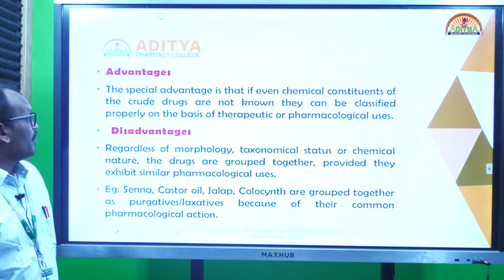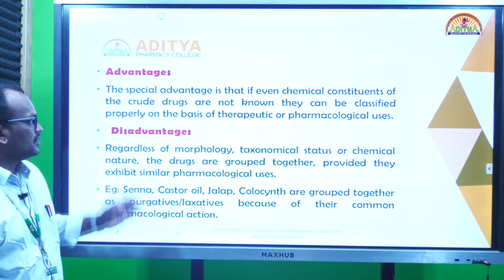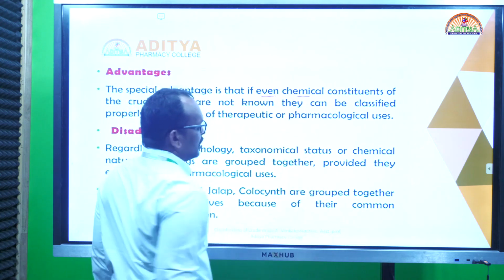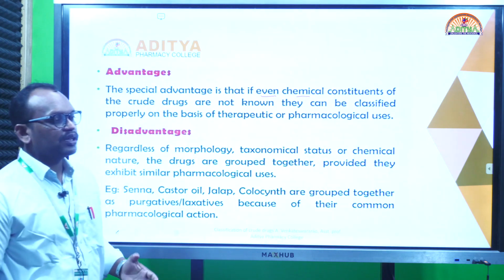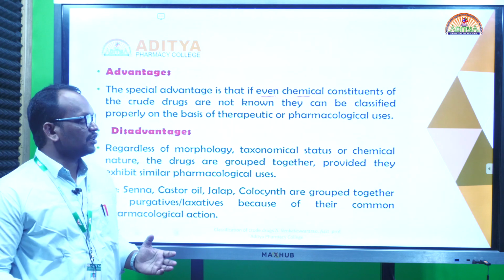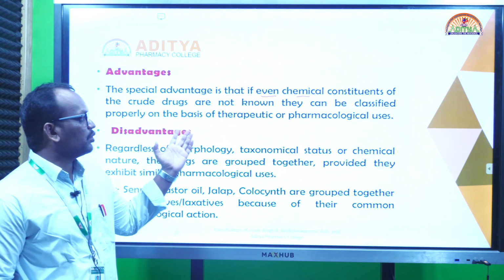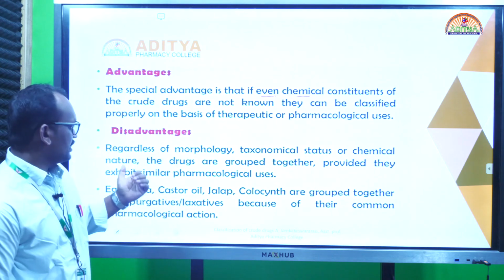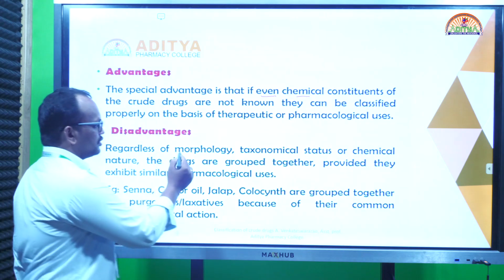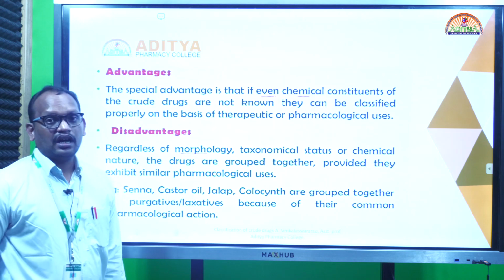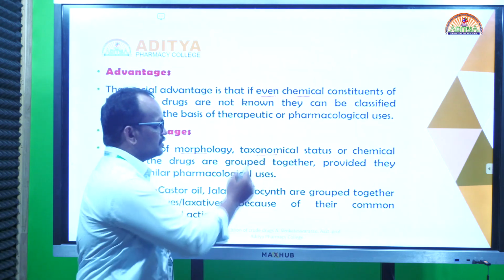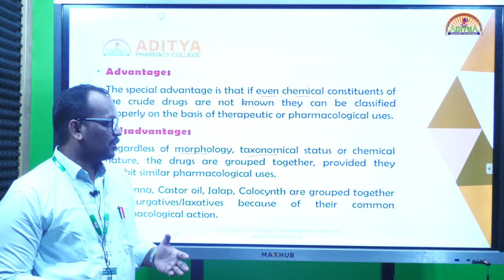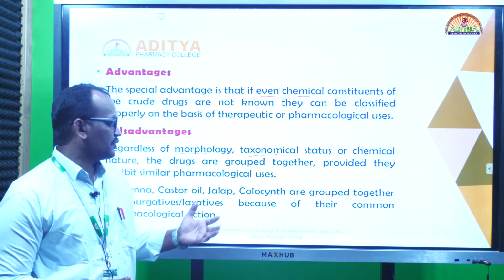Advantages: in this classification, sometimes drugs having the same chemical constituents have the same pharmacological action also, so it gives an idea about the chemical constituents and pharmacological actions. Disadvantages: it won't give any importance to the morphological or taxonomical classification, so which family or which phylum a drug belongs to, it won't explain in this classification.